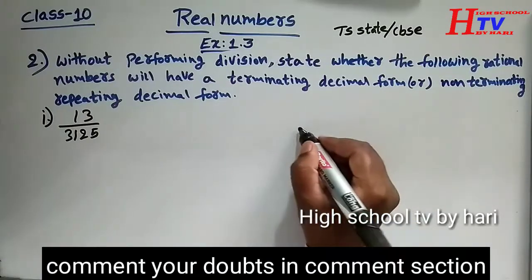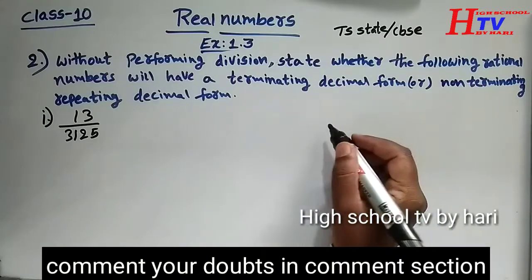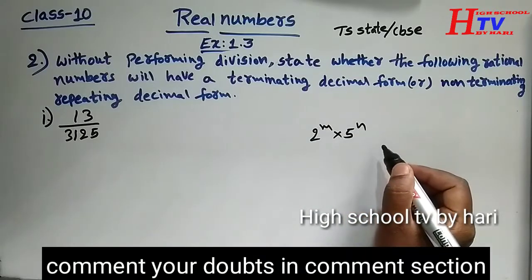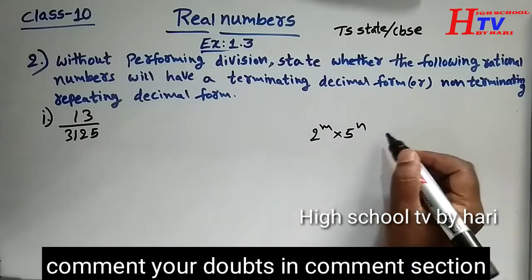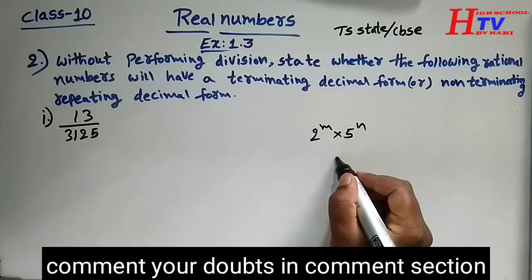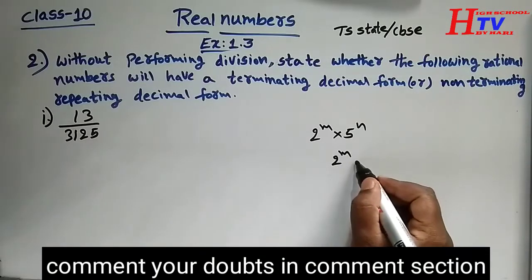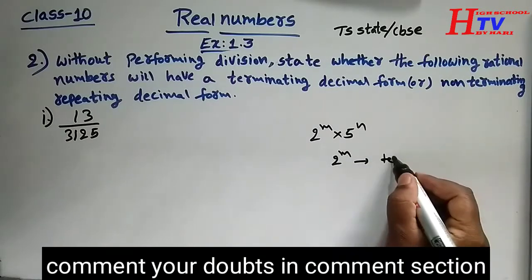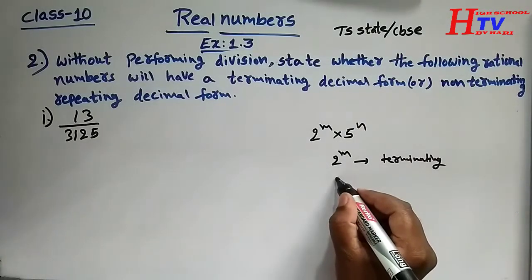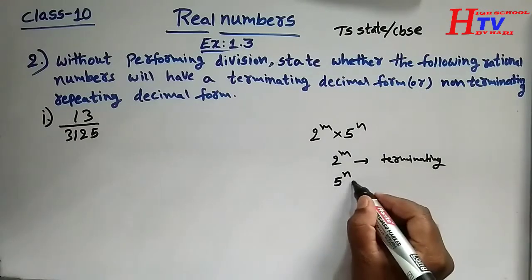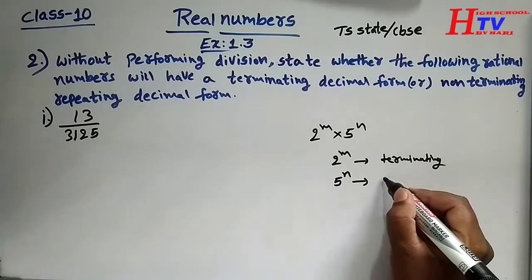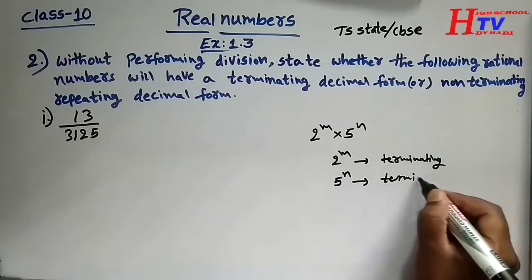We have a rule. If the denominator of any fraction is in the form of 2 power m into 5 power n, then that fraction terminates. Also, if the denominator of any fraction is in the form 2 power m, in this case also the fraction has a terminating decimal form. If the denominator of any fraction is in the form 5 power n, in this case also the fraction's decimal expansion is terminating.